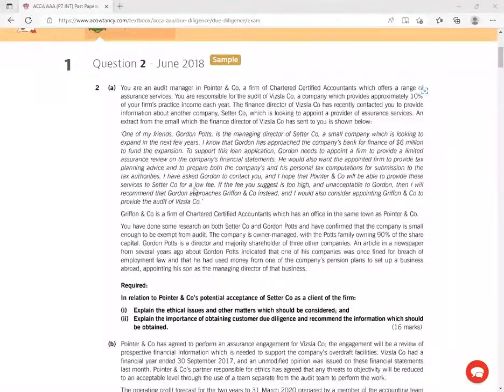For a low fee. So here again, I'm seeing something very bad. They will want me to do quite a lot for very little. So the thing will be, will this business make what we call commercial sense? If it's not profitable, it's not going to be viable on my side, right? Now, if the fee you suggest is too high and unacceptable to Gordon, then I would recommend that Gordon approaches Griffon and the company instead. What is that to me? This is intimidation. This guy is intimidating me. He's becoming overbearing on me.